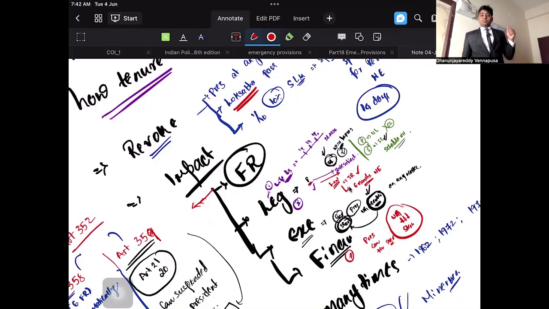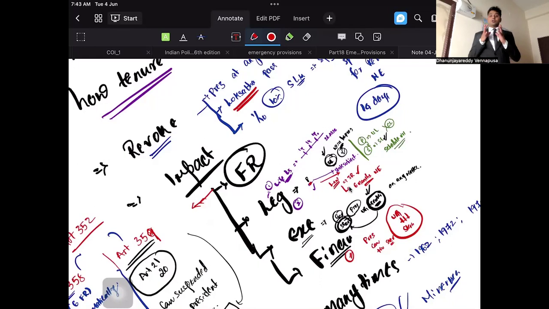Now, what about the life of Lok Sabha and Rajya Sabha? Once a law is made by the Parliament on the state subject, that law will be operational only for a period of 6 months after national emergency, and automatically it is going to be dissolved. What is the lifespan of Lok Sabha and state legislative assemblies? The lifespan of Lok Sabha can be extended for a period of 1 year at a time. Very important. Both Lok Sabha as well as state legislative assembly lifespan can be extended.